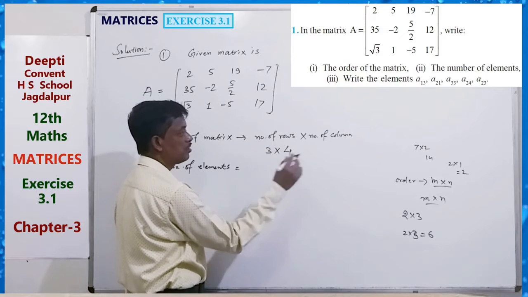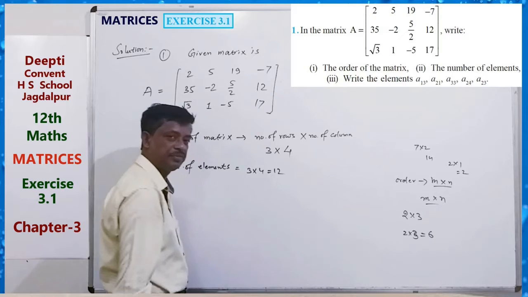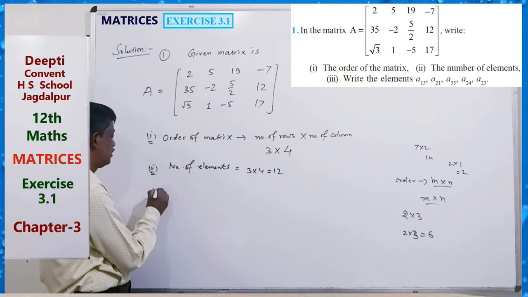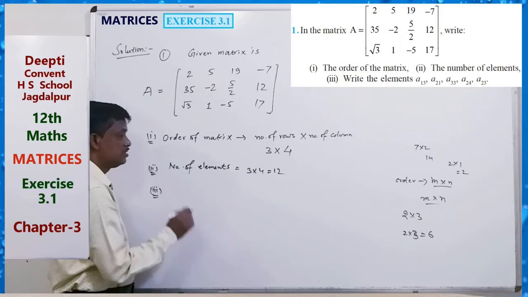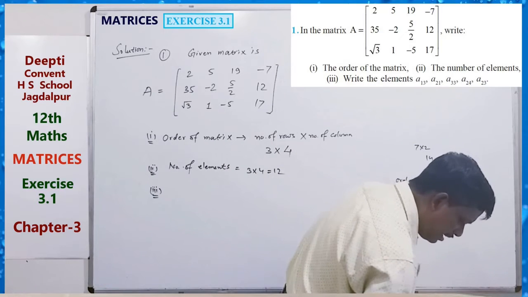Number of rows into number of columns. This 3 into 4 equals 12. And the third part, we just have to find the value of A.